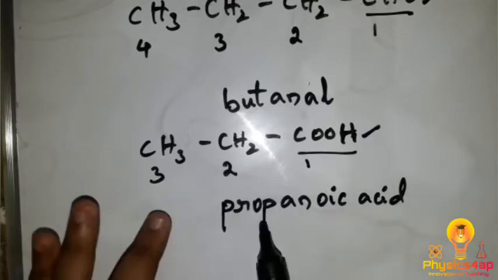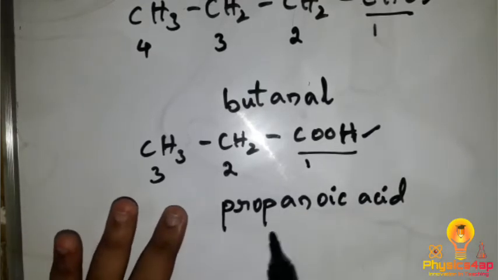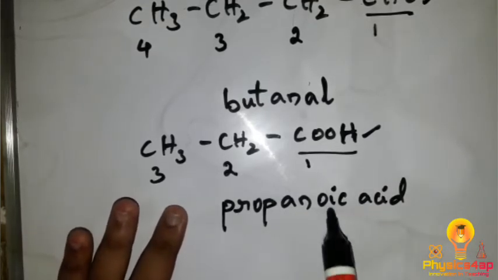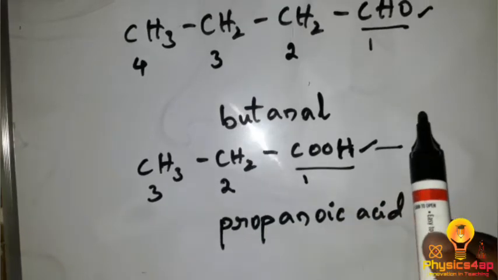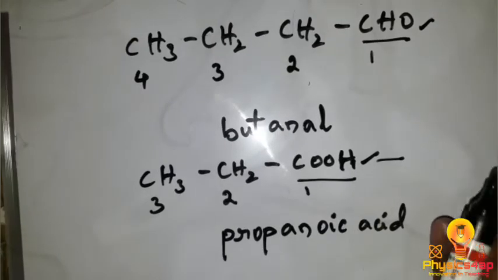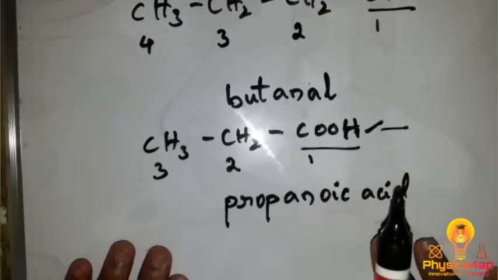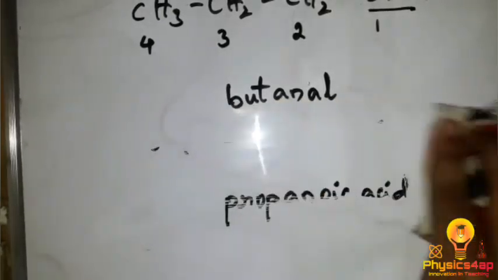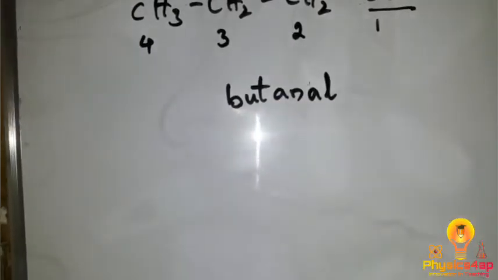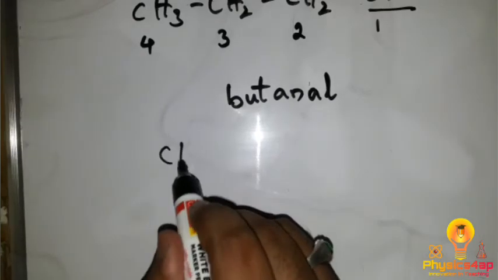Now what is the name of the compound which we have here? Propanoic acid is the name of the compound which we have here. And another example, let's take an example for alcohol.